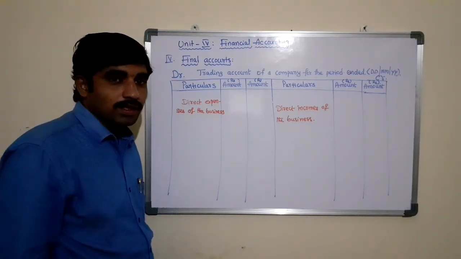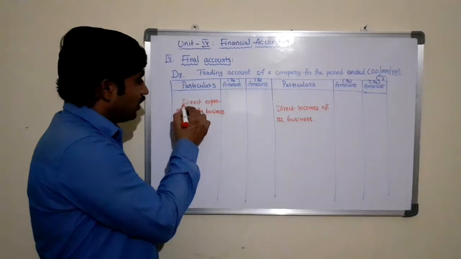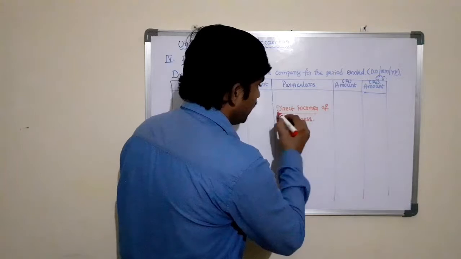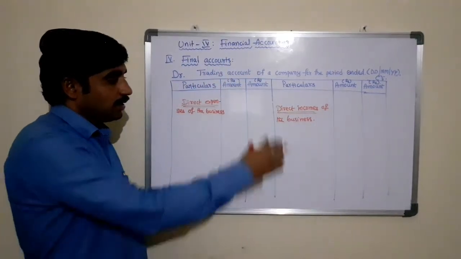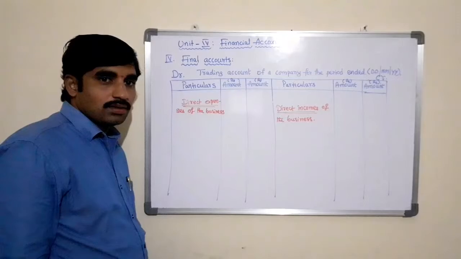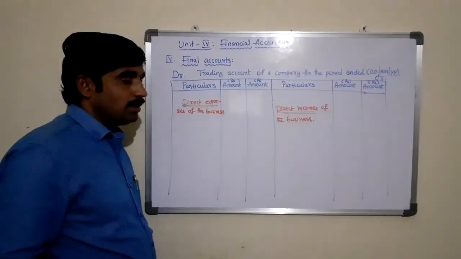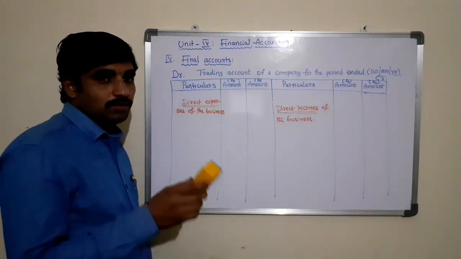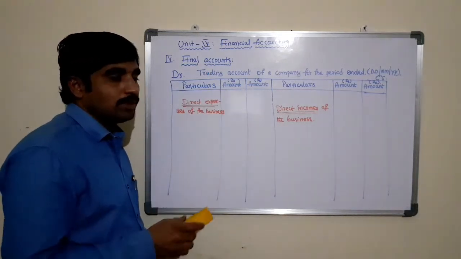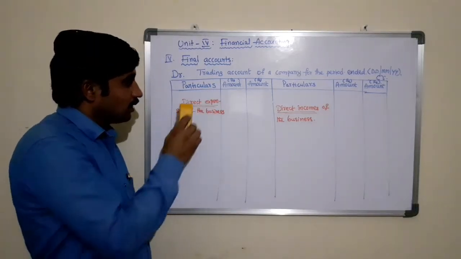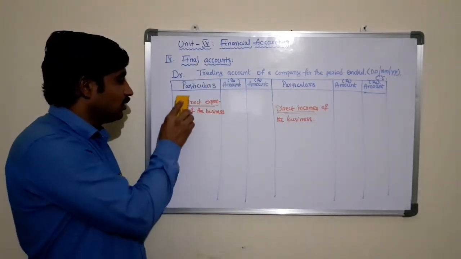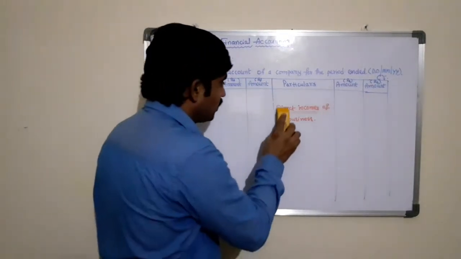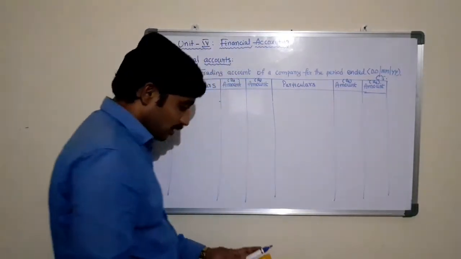All the direct incomes of the business should be posted or shown on the credit side of the trading account. Repeating, direct expenses come under the debit side of the trading account, and direct incomes come under the credit side. Only direct expenses and direct incomes. Now let us see some of the direct expenses and direct incomes of the business which we need to consider under the trading account in order to ascertain the gross profit or the gross loss of the business at the end of a particular period.